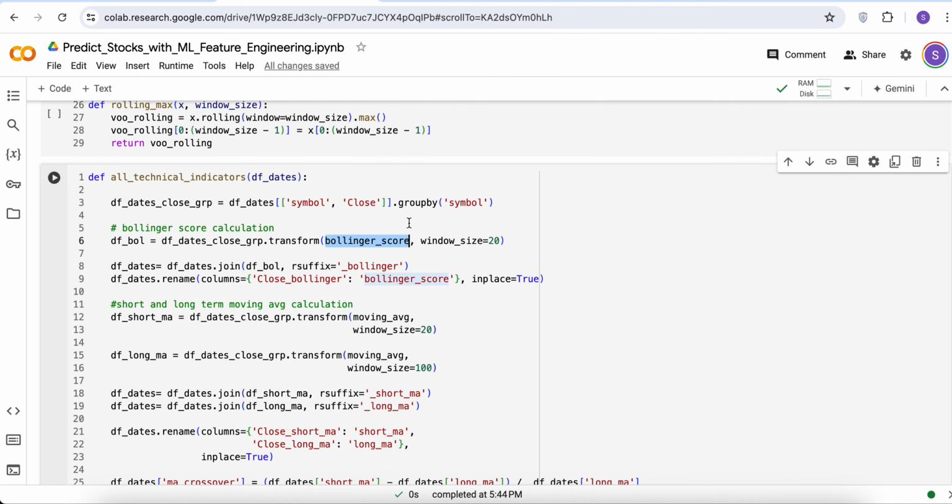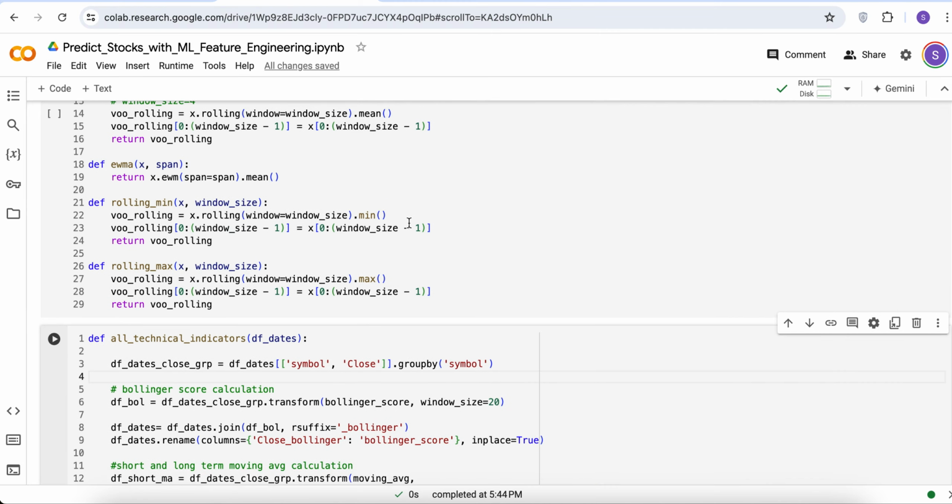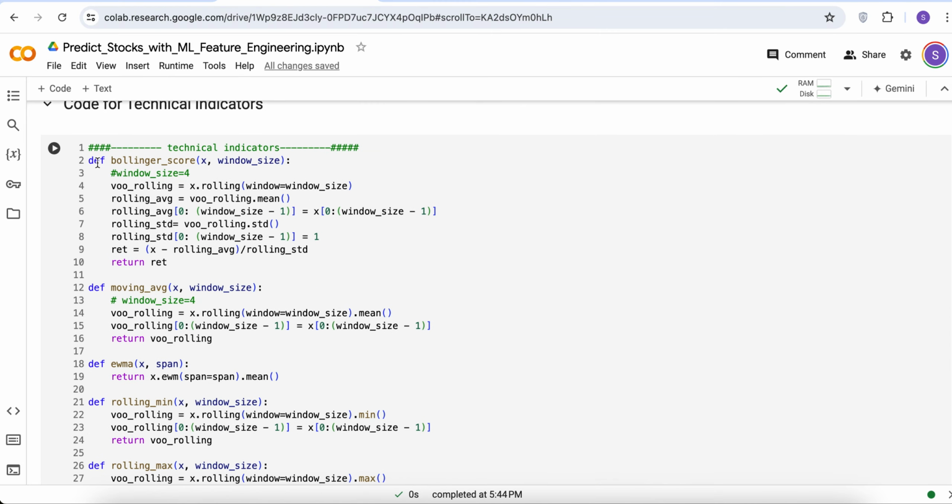The Bollinger score corresponds to something close to what we call the Z-score in statistics. We have this window, and we input a series to this Bollinger score function, and we return another series. This series consists of the input series minus the rolling average, divided by the rolling standard deviation. So what we are saying is that the Bollinger score will say how many standard deviations away from the rolling average the current stock price is.